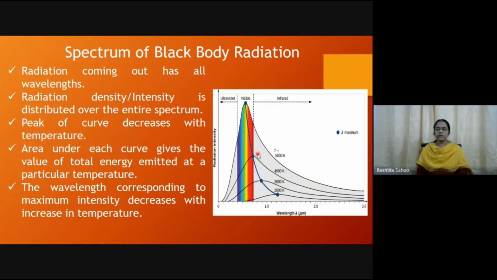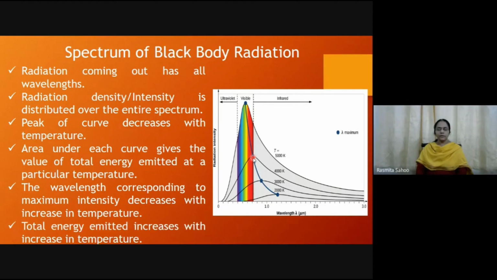So the wavelength corresponding to maximum intensity decreases with increasing temperature. The total energy emitted increases with increasing temperature. Total energy, as I have told you, is the area under the curve. You can see that as we increase the temperature, the total area under the curve increases.